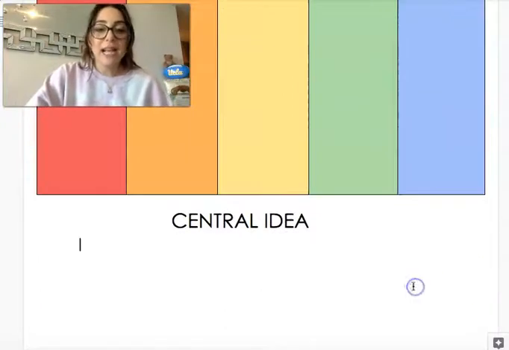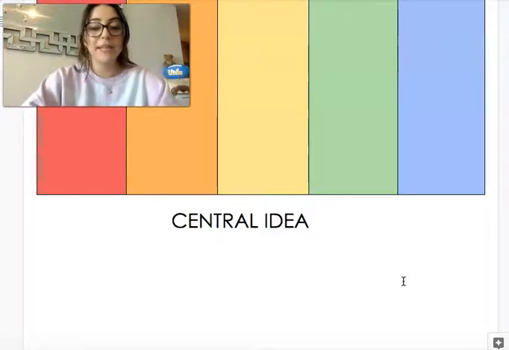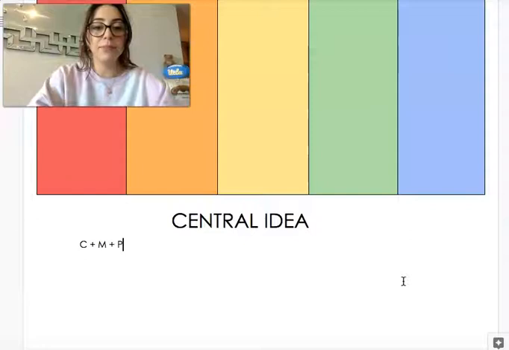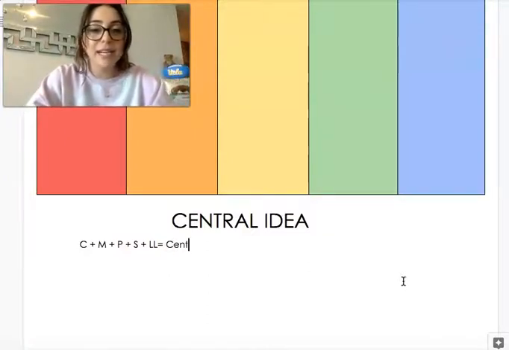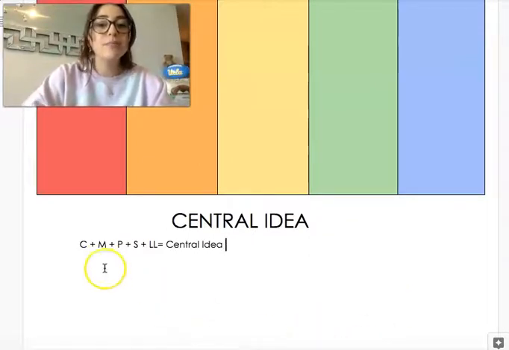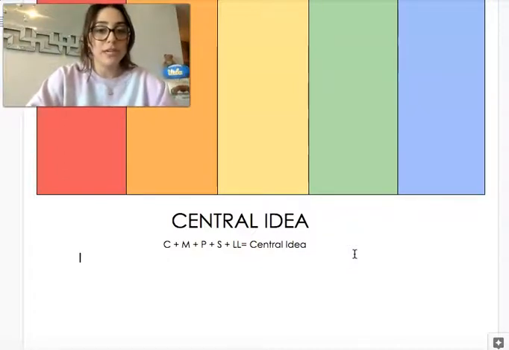In my central idea, I want to make sure that I include all the thinking jobs because those are important. So for fiction, my thinking jobs are character, motivation, problem, solution, and lesson learned. Those are the most important. If I add those all together, they create the central idea or the most important information from that text. Okay, so I want to make sure I include all of these in my central idea.